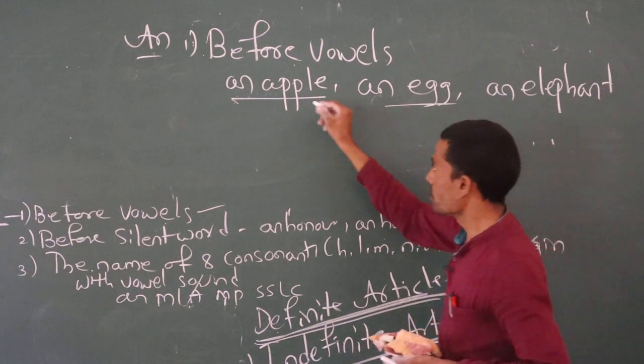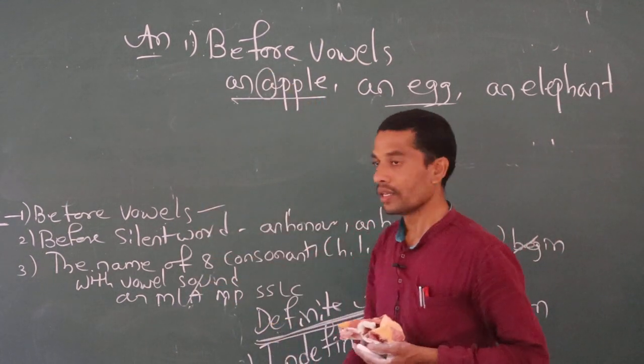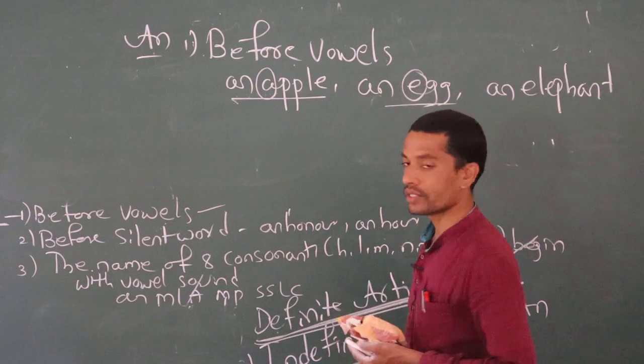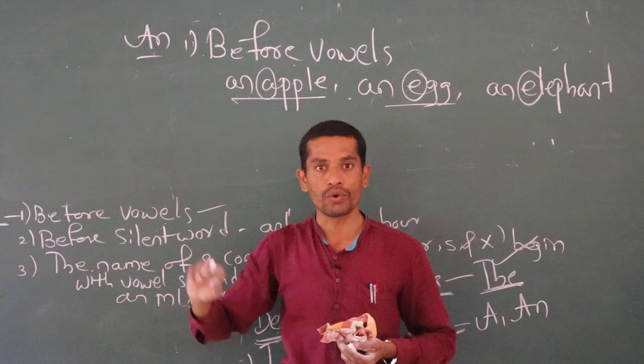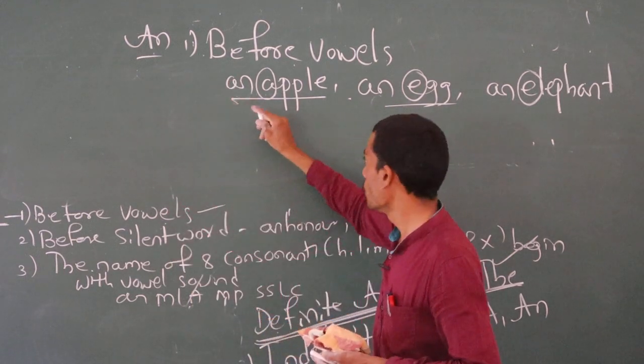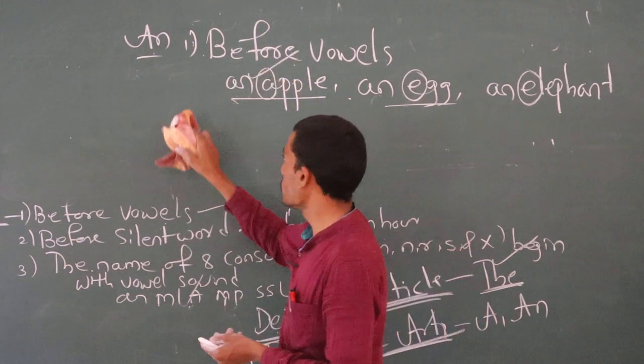Just observe the words: A vowel is there, E vowel is there. That's why before vowels we have to use the article an. This is the first rule.